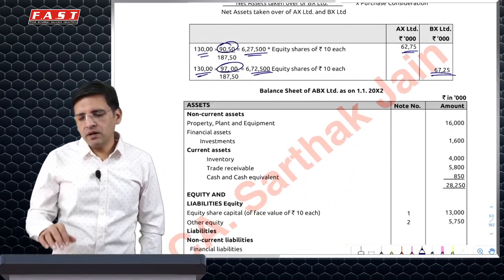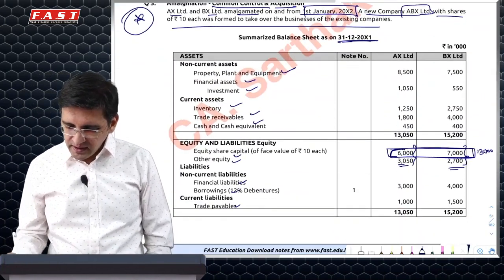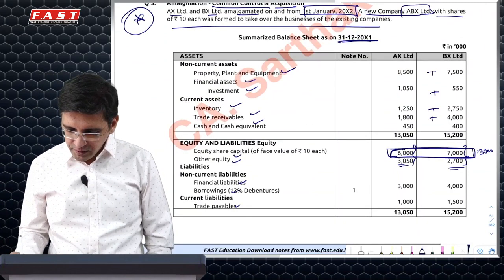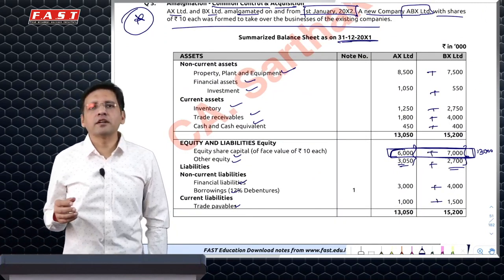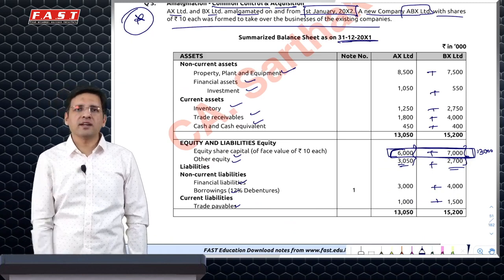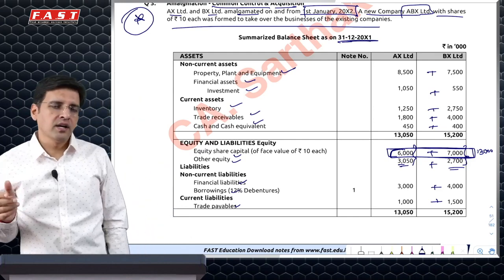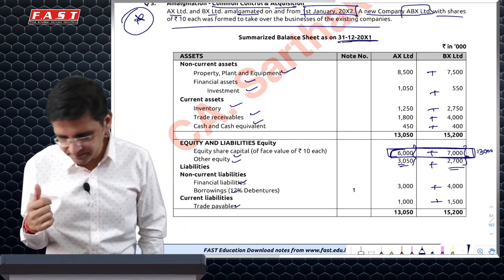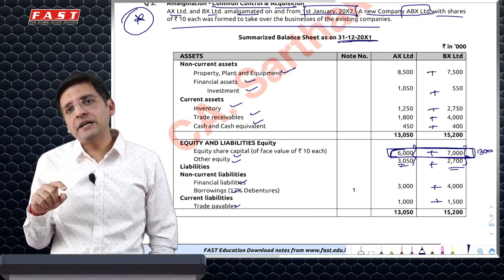And in the balance sheet, what happens in case of common control transaction? Nothing happens. Everything is just a line by line consolidation. Everything will be totaled, because this is 13,000. There's just a working note as to who gets what. Otherwise, the ABX balance sheet is just a sum total of each thing individually. No fair value is considered because in a common control transaction we ignore fair values. Appendix C of Ind AS 103 applies. But if BX is the larger entity, then AX's assets would be taken at fair values.